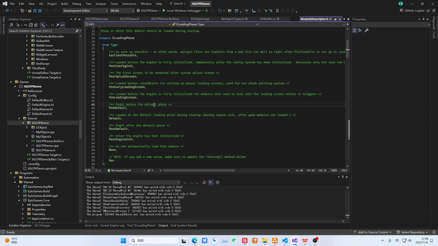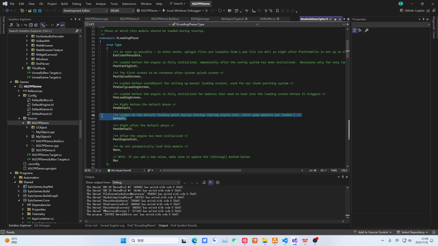And by default, these few stages we need to pay attention to. This is before the default. Default, we can translate it for him. You can see for yourself. This is before the default phase. This is the default. Usually, most of our modules are loaded at this point. Then this is after the default phase.